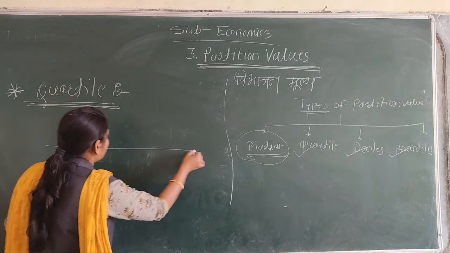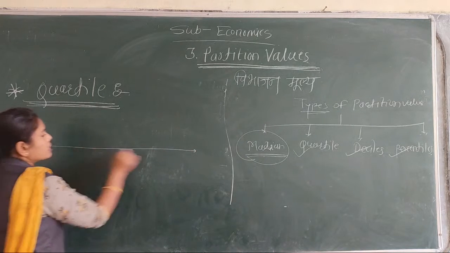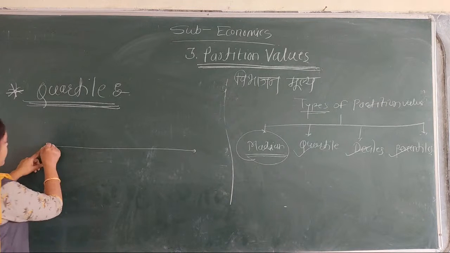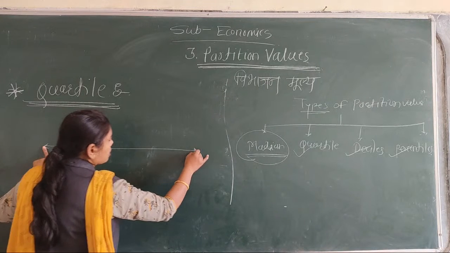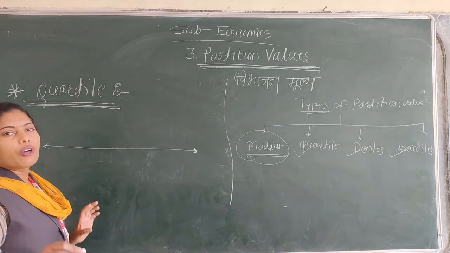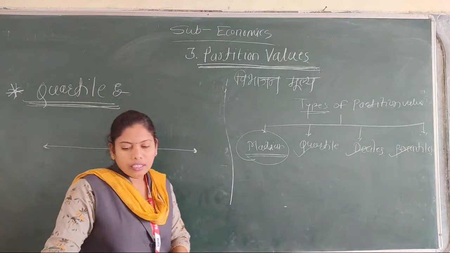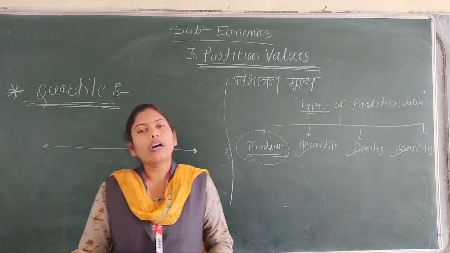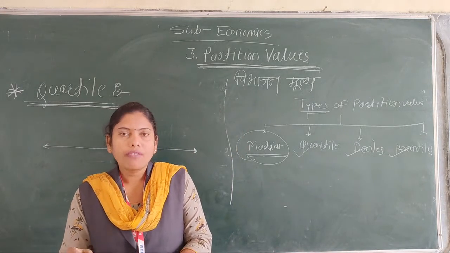For example, this arrow shows the whole set of observation. There are three quartiles: quartile number 1, quartile number 2, and quartile number 3.